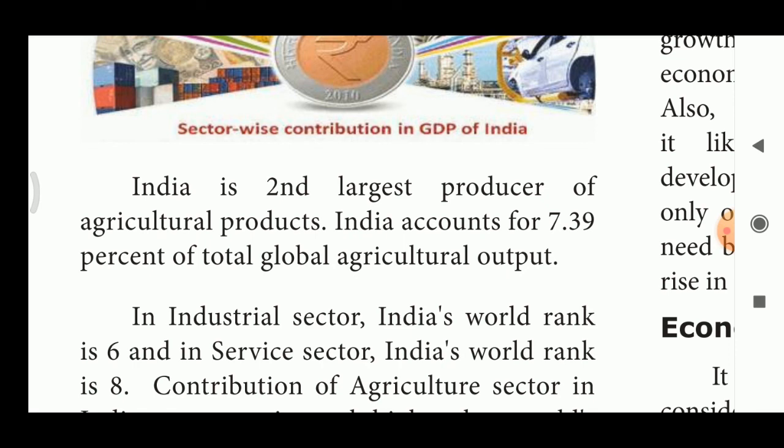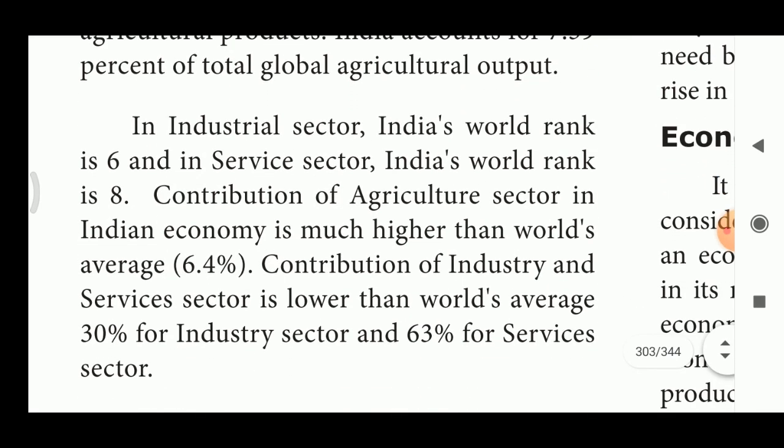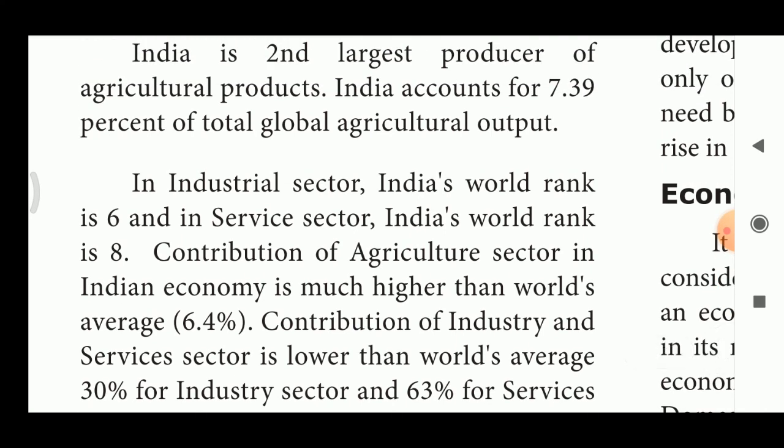In industrial sector, India's world rank is 6th and in service sector, India's world rank is 8th. In agricultural sector, India's world rank is 2. In industrial sector, India's world rank is 6. In service sector, India's world rank is 8.